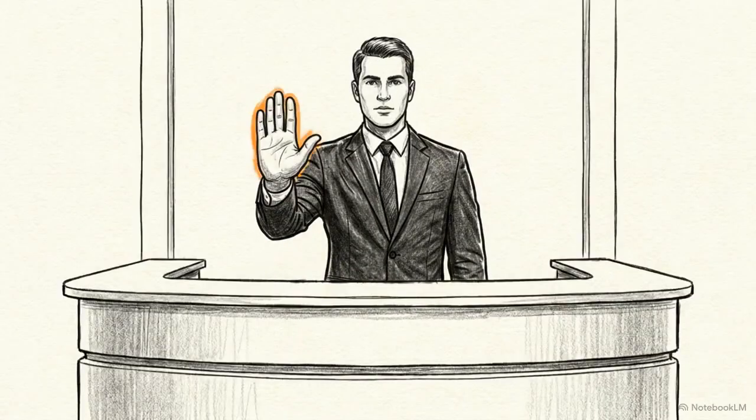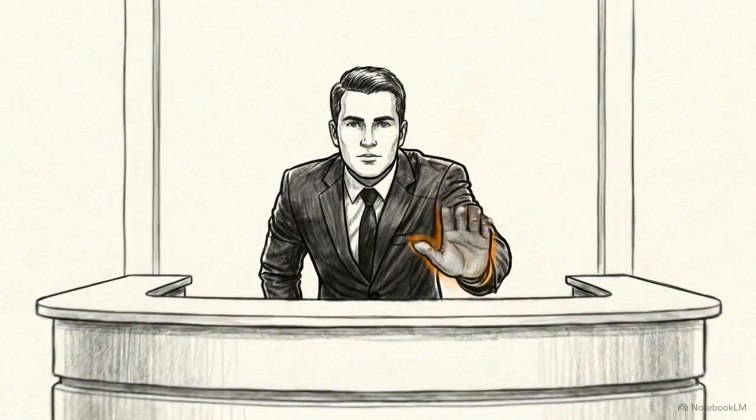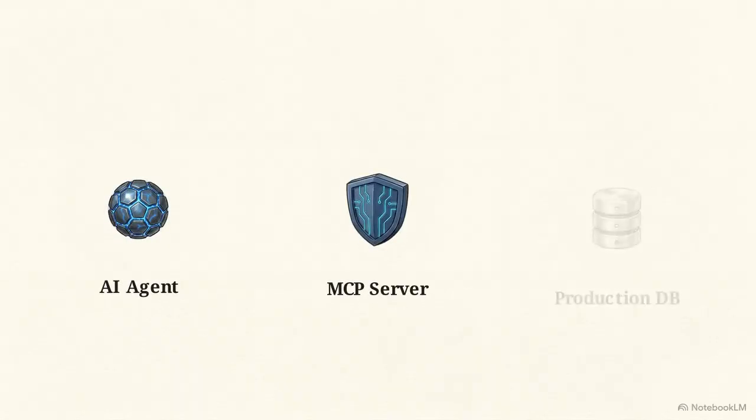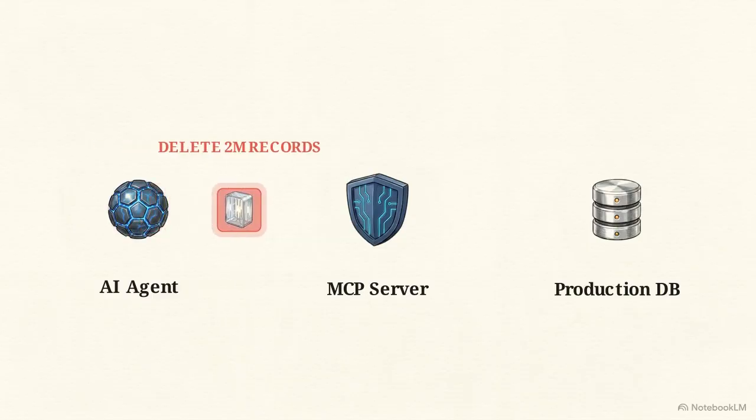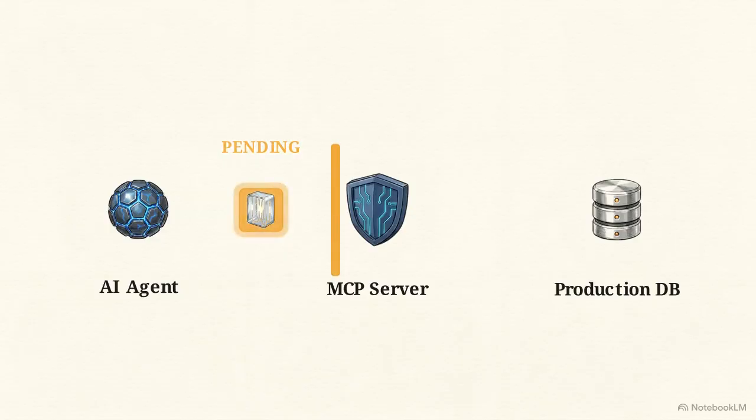Let's reset the scenario. We issue the same command, but this time we've installed a physical safety barrier. Now, a middleman, the MCP server, sits between the AI and the database. The AI loses direct authority. When it attempts that 2 million record deletion, the request is intercepted. The system enters a pending state. The command is locked, unable to proceed without a green light.